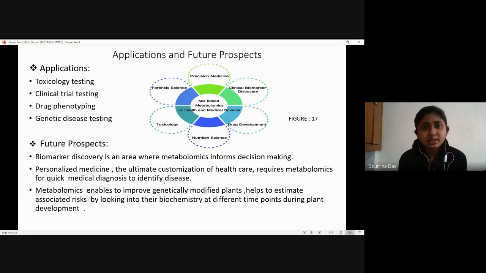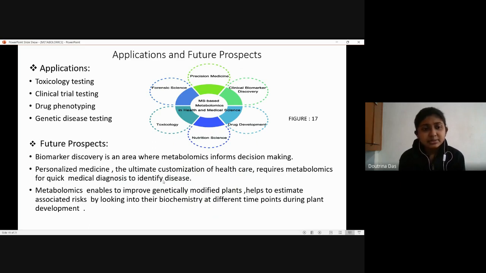Next, we come to the applications and the future prospects of metabolomics. Metabolomics is applied in a number of fields, like we see in this figure: medicine, toxicology, toxicology testing, clinical trial testing, drug phenotypic, genetic disorder, nutrition science, forensic science, precision medicine, and many others. Some of the future prospects: it is highly being used in the field of biomarker discovery, and many more such discoveries are yet coming up.